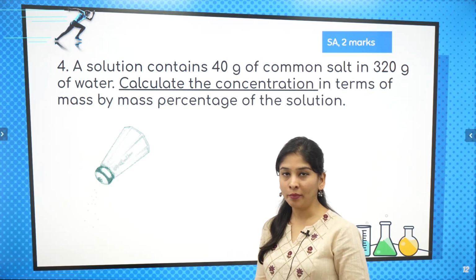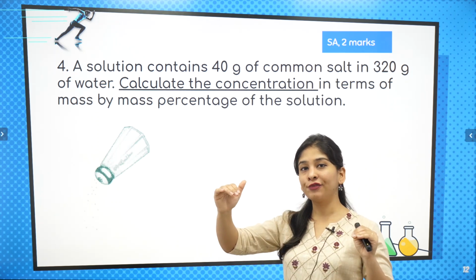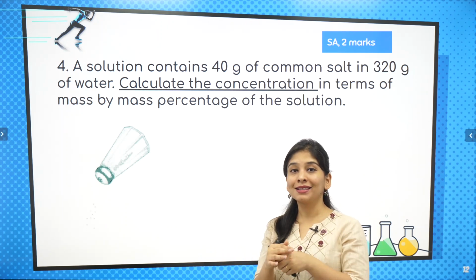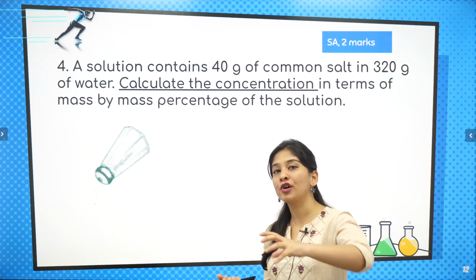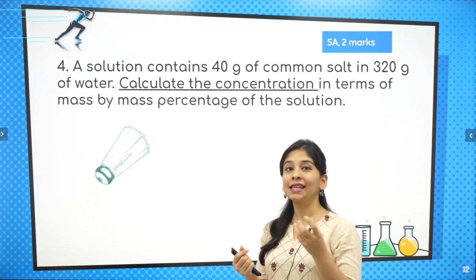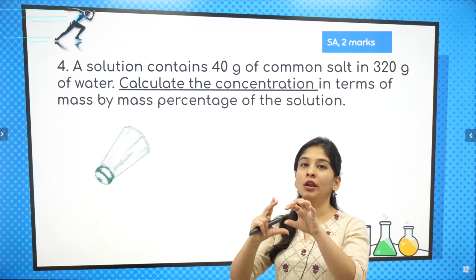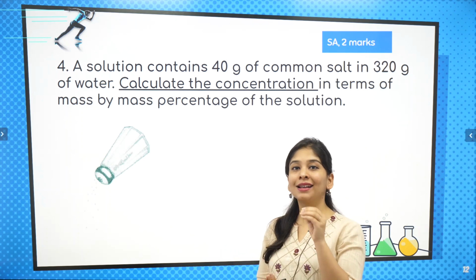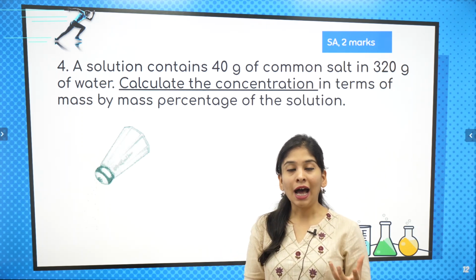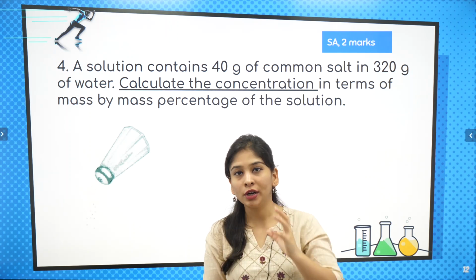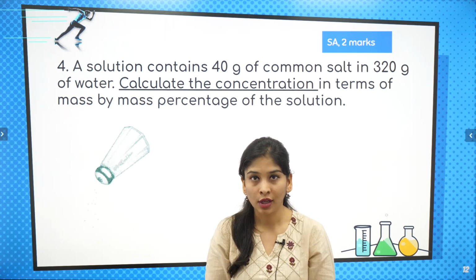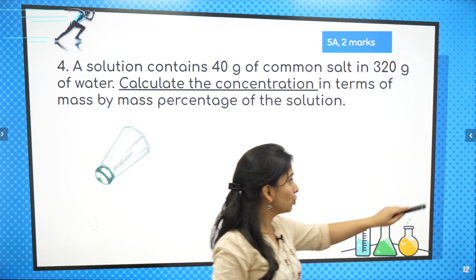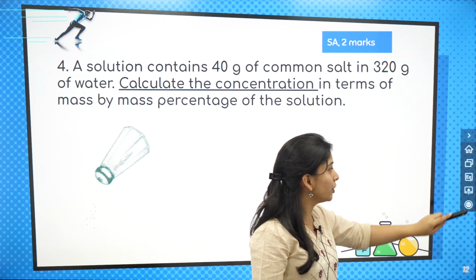That's it. They're going to mix. But in every different case, we are going to get a different kind of concentration, because that is totally dependent upon the amount of solute you are going to add. Okay, kitna solute dala in a fixed solvent so that you will get a solution throughout, that is nothing but your concentration. How much amount of solute you put to make a solution, okay, uska concentration we can easily measure by this formula. तो चलो देखते हैं, let's read out the question also.